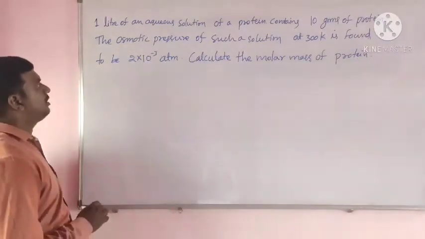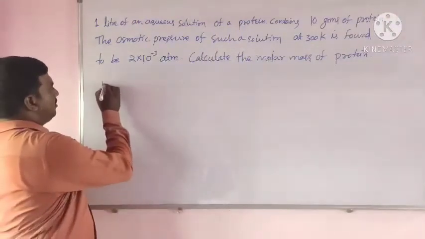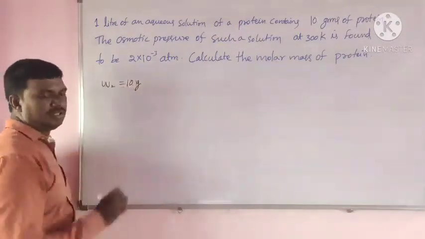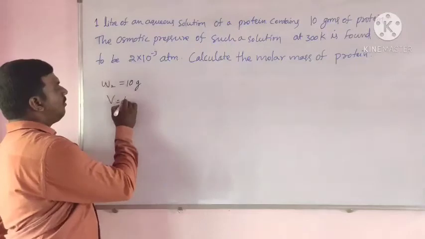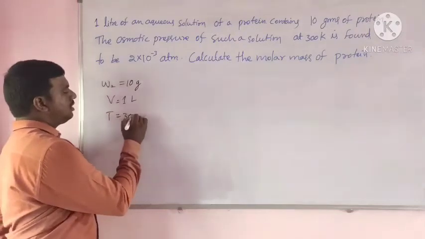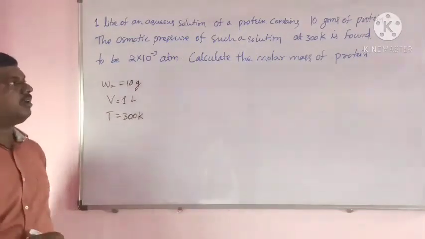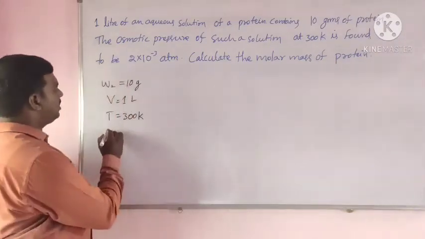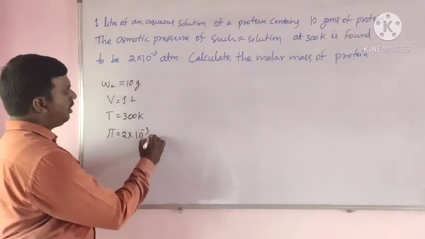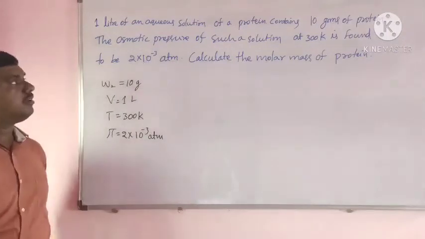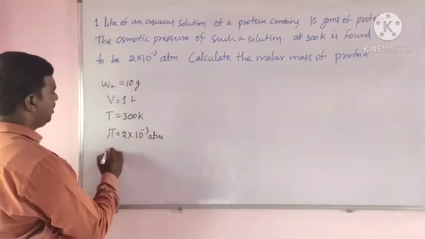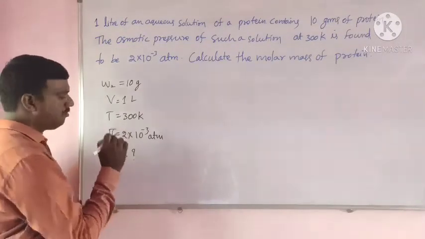First of all, write the given values: W2 equals 10 grams, V equals 1 liter, temperature T equals 300 Kelvin, and π equals 2 × 10^-3 atm. We need to calculate the molar mass of protein, that is M2.